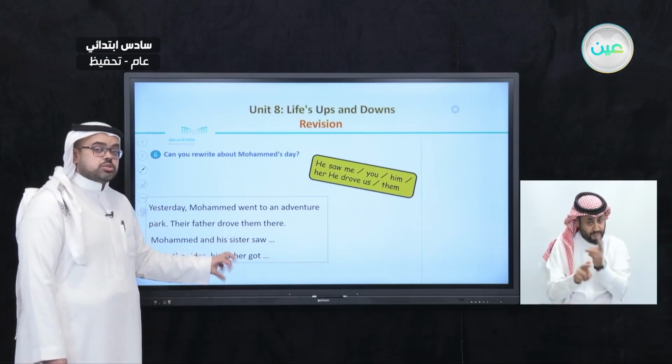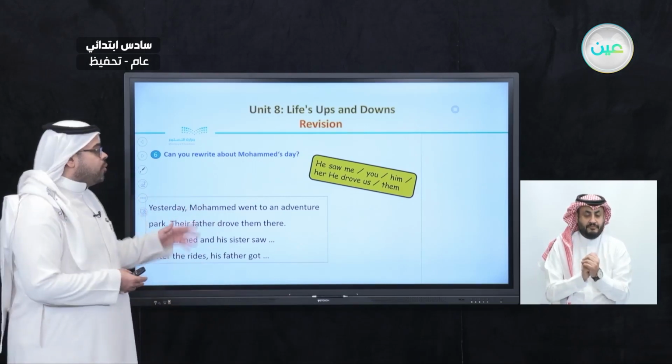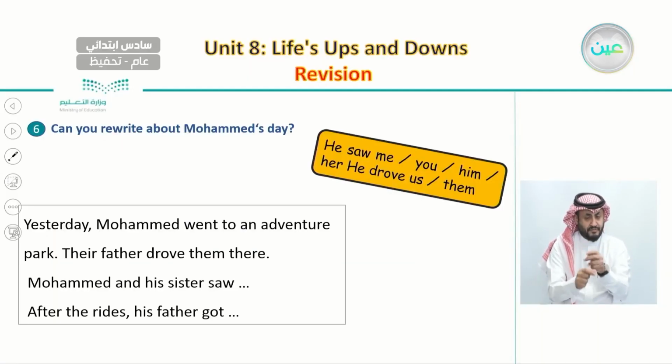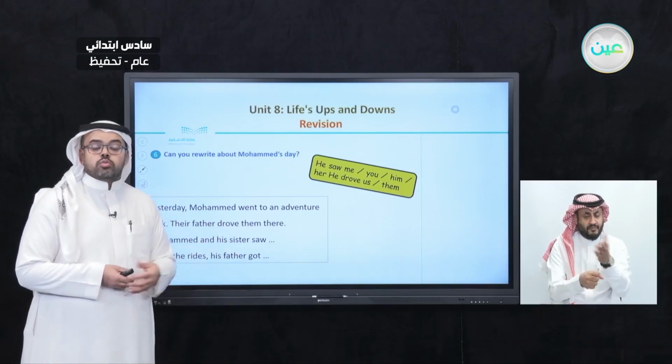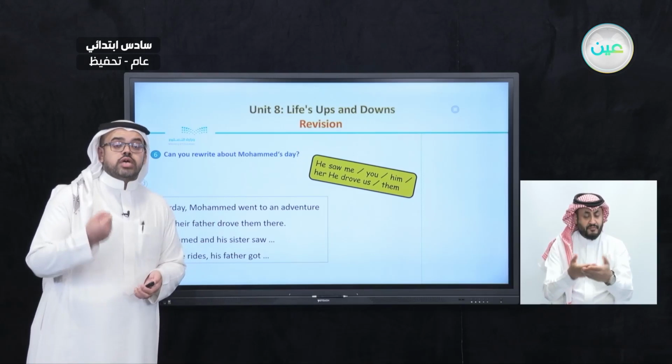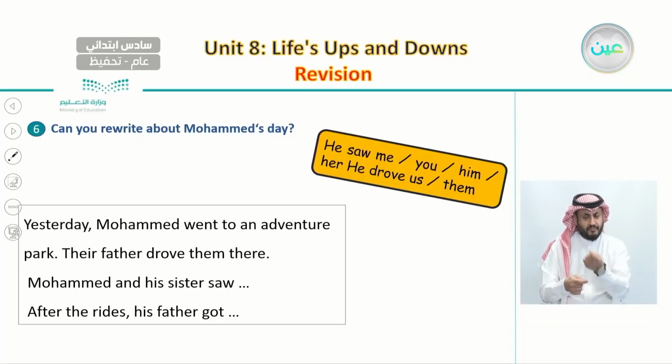So here we change my father to his father. So this is how we rewrite a story, by changing pronouns like these. This will help us to have a better understanding of how to write English.